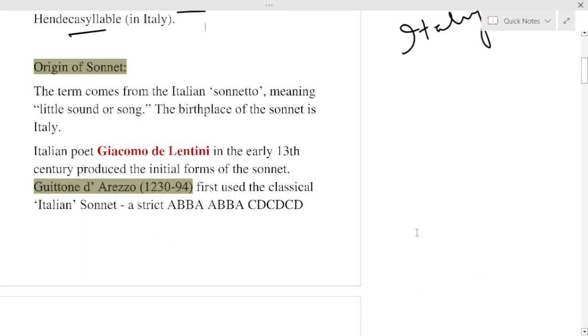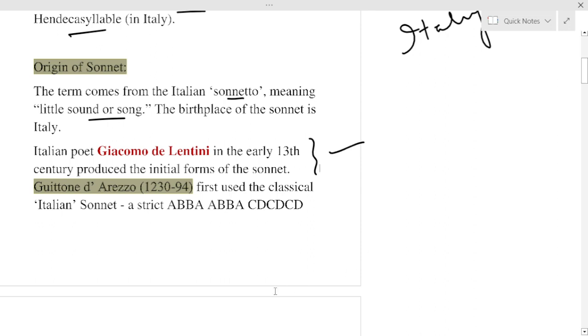Origin of the sonnet. The term sonnet comes from the Italian sonetto, meaning little sound or song. Now the birthplace of the sonnet is Italy, it is repeated. Italian poet Giacomo da Lentini in the early 13th century produced the initial forms of the sonnet.